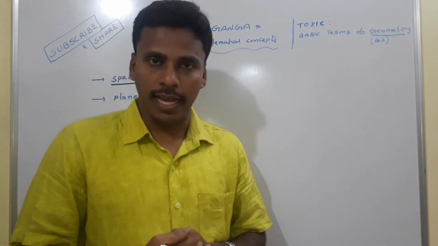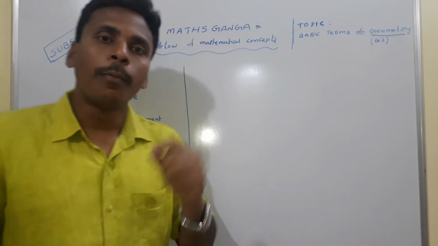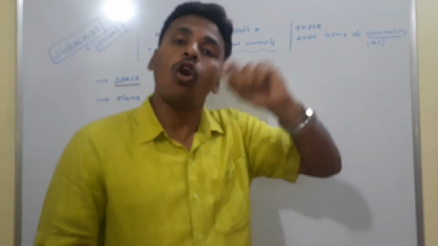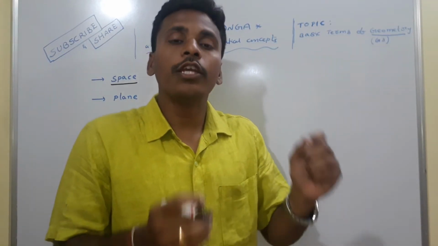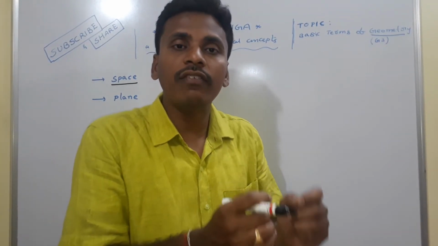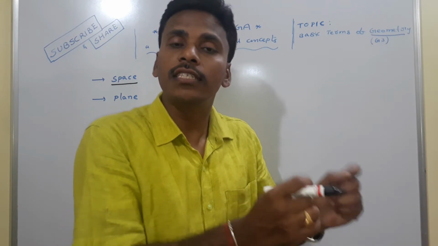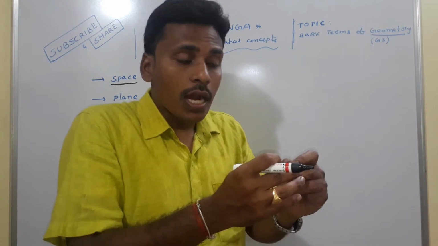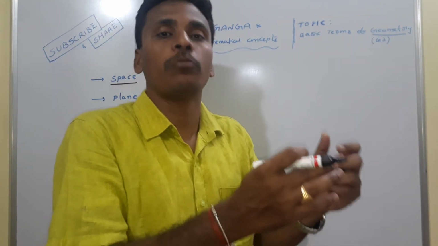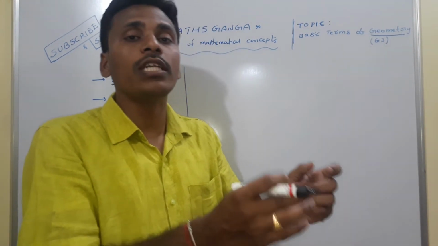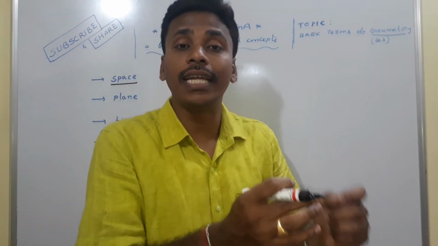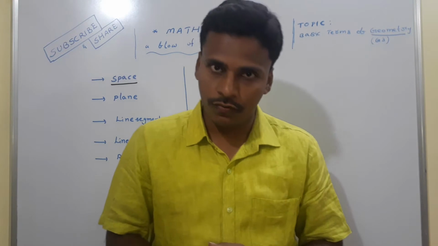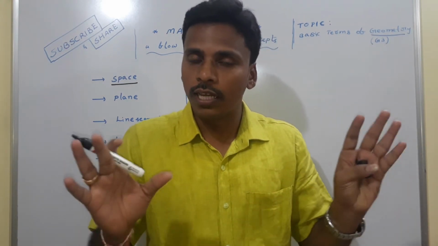As we discussed in the last class, the second part of geometry, a point is a very minute place of this space. So in this space, if you address a very minute place, that is termed a point. It is almost not possible to imagine such a minute place. Such a minute place is usually termed a point, and points are indicated by capital English alphabets. We discussed all these things in the last video. Now, space is nothing but the complete emptiness.